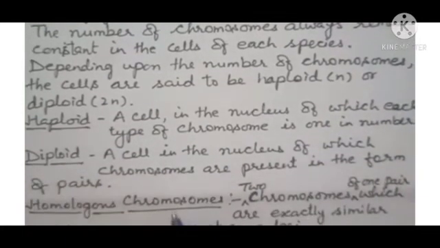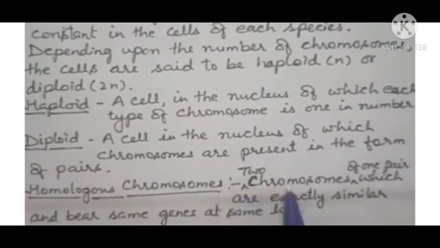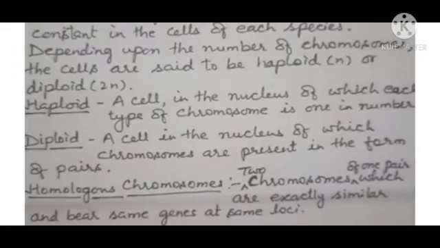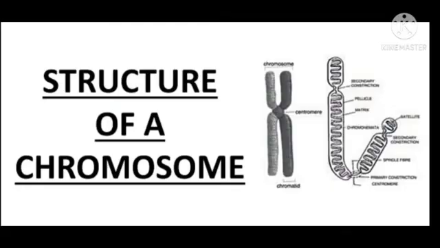Now next, what are homologous chromosomes? Two chromosomes of 1 pair which are exactly similar and bear the same genes at the same loci, meaning the same position, are called homologous chromosomes. Now next is the structure of a chromosome. Chromosomes are highly condensed chromatin fibers formed at the prophase stage of cell division. The structure of a chromosome is best studied either during the metaphase stage or the anaphase stage of cell division.